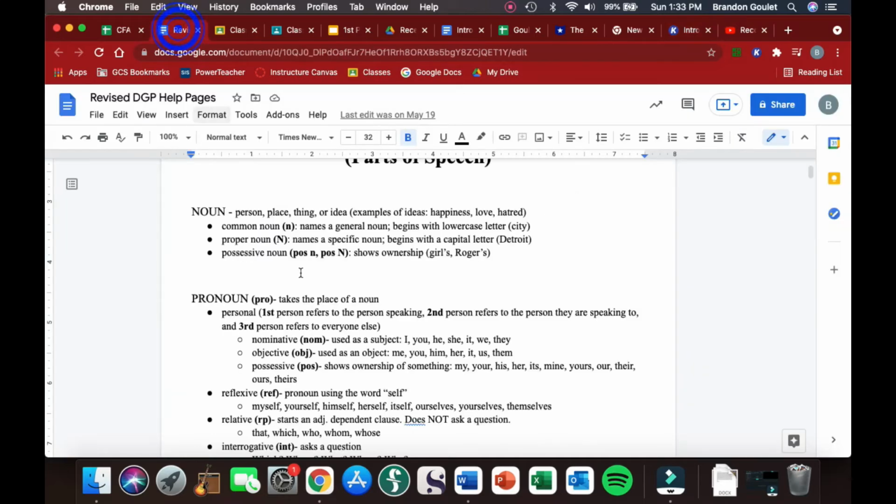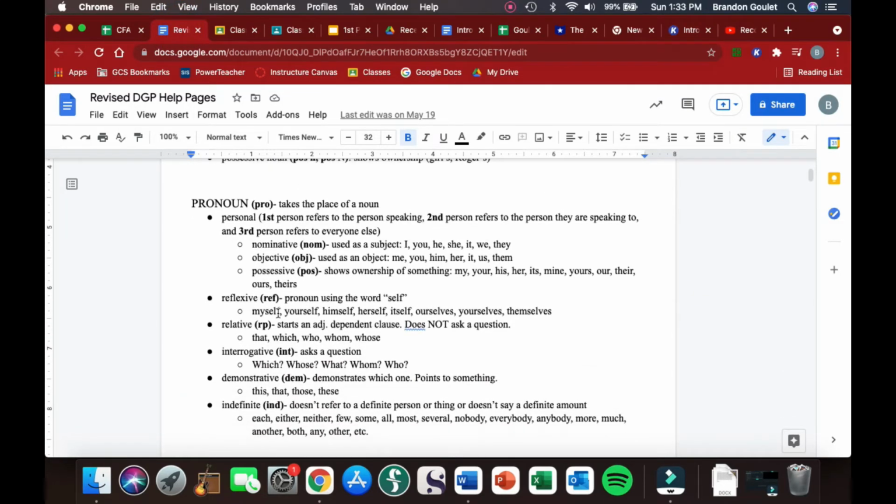Now for pronouns, we have specific pronouns that we have to label. We don't just label it pro. We've got to figure out what kind of pronoun it is. And in this case, it's being used as the subject. We see we right here. So that is a nominative pronoun. We also want to figure out what person it's in, first, second, or third person. The person speaking is the first person. So if that pronoun includes the person speaking, that's the first person.